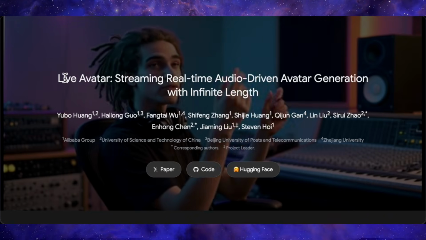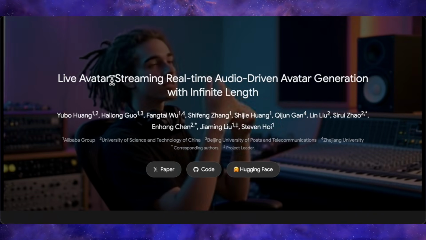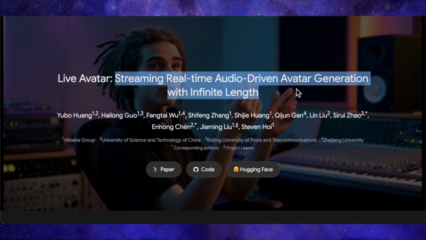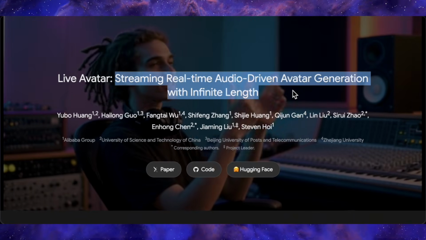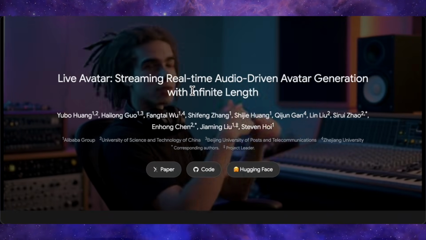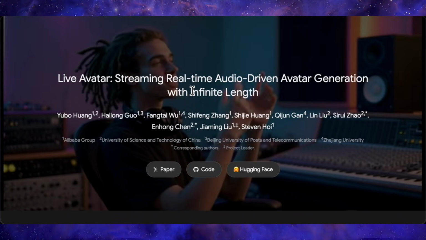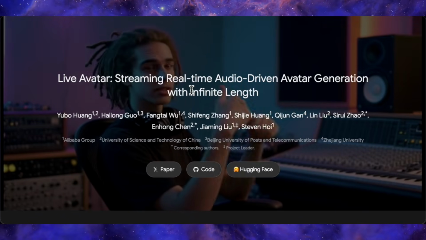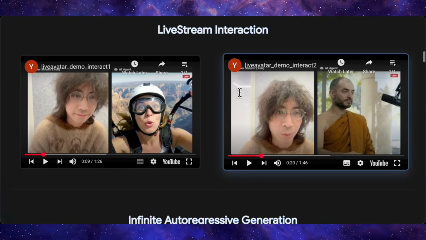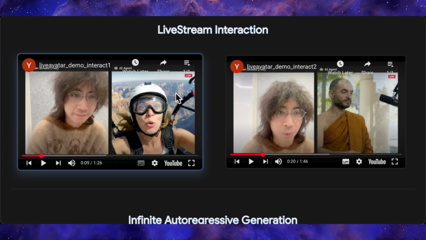Next up, we've got Live Avatar. This one is also a lip sync tool, but the big deal here is that it's built for real-time streaming and truly infinite-length avatar generation. It's powered by a 14 billion parameter diffusion model, and the whole framework is designed so you can drive an avatar for minutes or even hours without the usual identity drift or weird artifacts creeping in over time. To give you a feel for what it can do, there's a live stream style demo where on the left you see the real person on camera, and on the right you see an avatar driven only by the audio in real time.